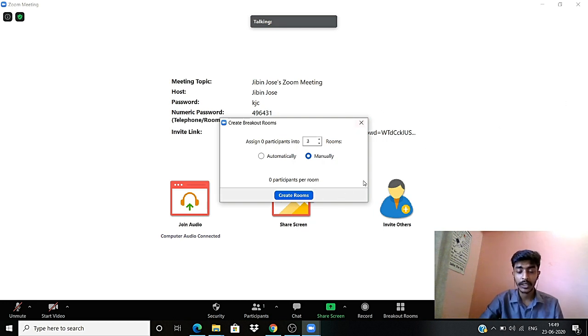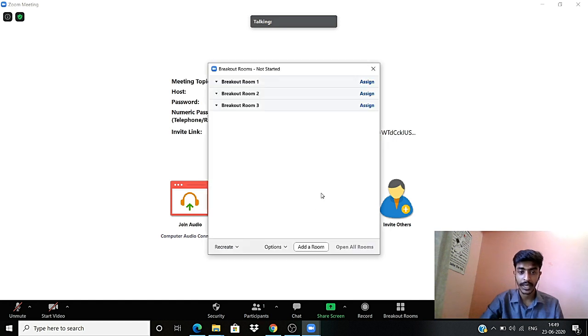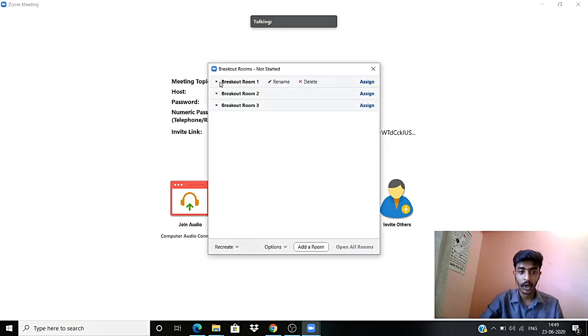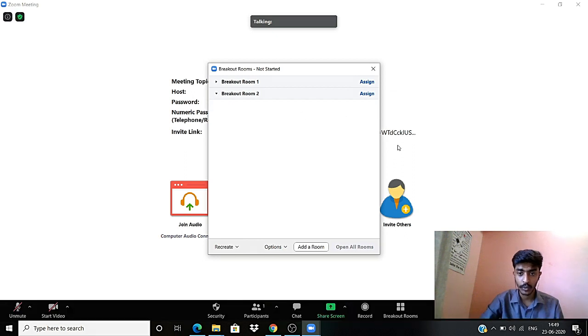When I have been using this, I've used the manual option because I can understand the people and segregate groups accordingly. You can create groups there, and you can see that I have an option of breakout room 1, breakout room 2 and 3. And if you want, you can delete it here, and you have 2 rooms here.